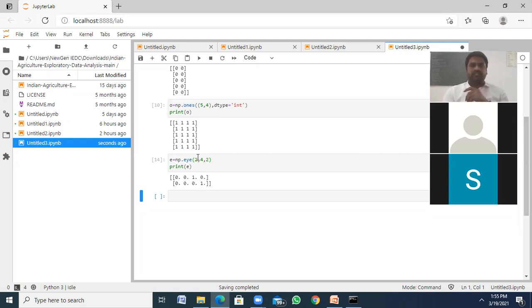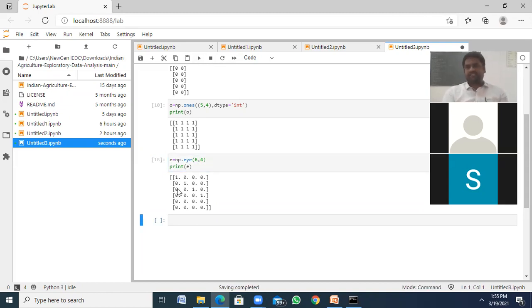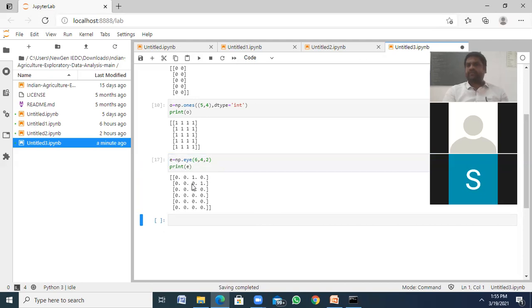If I'm not giving any indexing values, by default it starts with the 0 index. Otherwise, we can specify where we want the diagonal values to start, at the second index, like this. Okay, this is about how we are creating arrays.